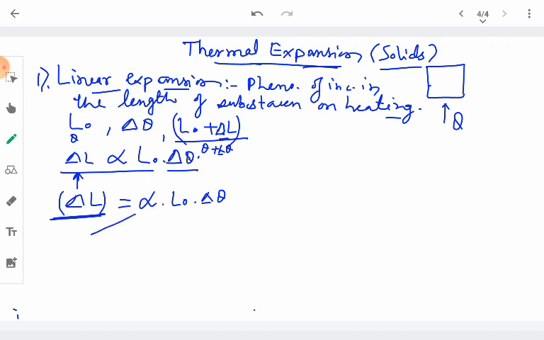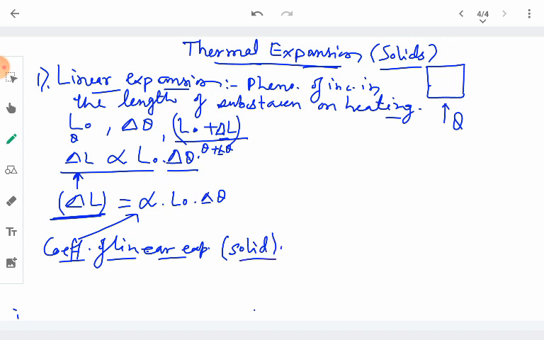This constant is called the coefficient of linear expansion. This constant is for the kind of solid we are making use of here. The value of this constant depends upon the internal property of the solid.